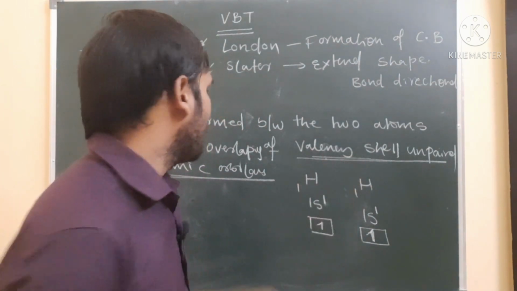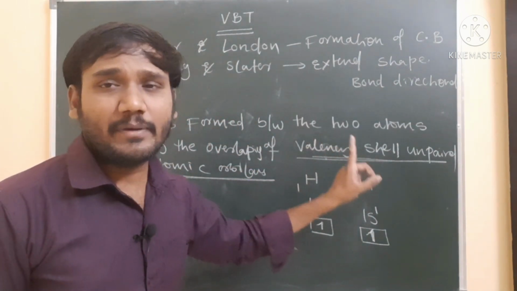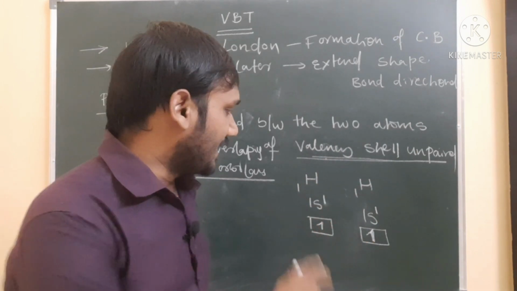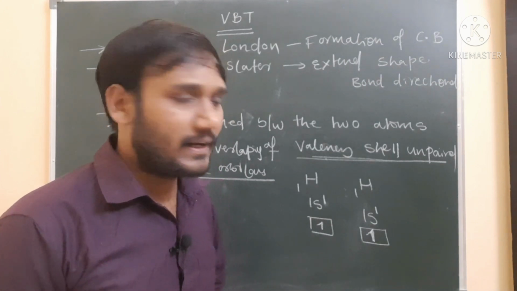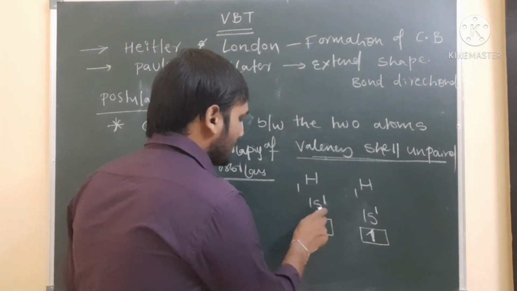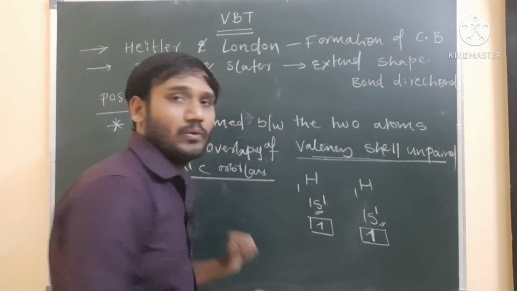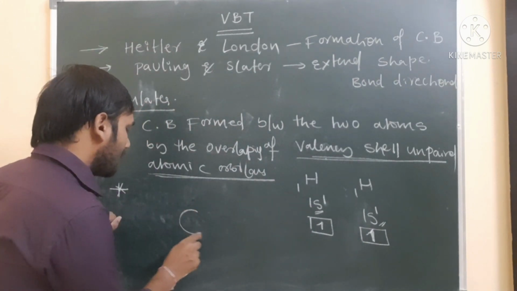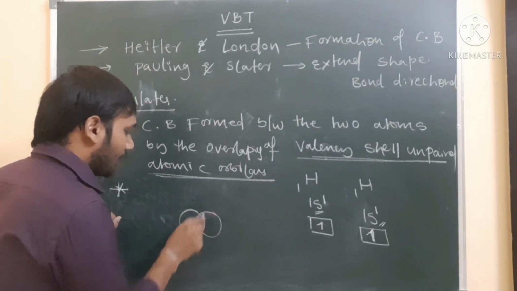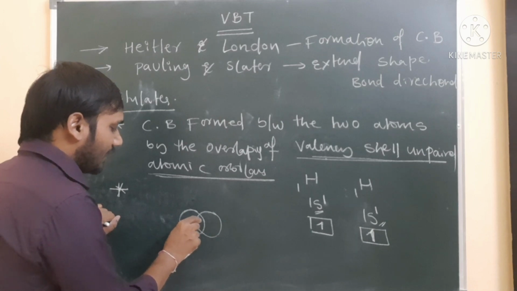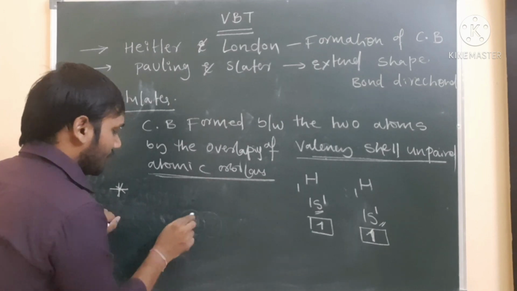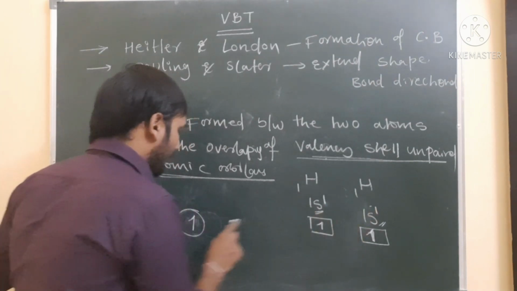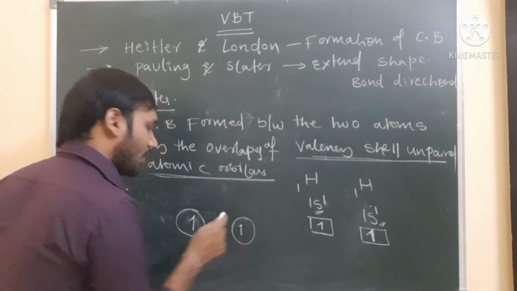So what is the condition here? Valency shell unpaired atomic orbitals are overlapping. This is a valence shell and we have an unpaired atomic orbital, and these orbitals overlap. Let us see how they overlap. This is an s orbital, and this is also an s orbital. We know that the shape of an s orbital is spherical. So the first hydrogen atom's s orbital has 1 electron, and the second hydrogen atom's s orbital also has 1 electron.